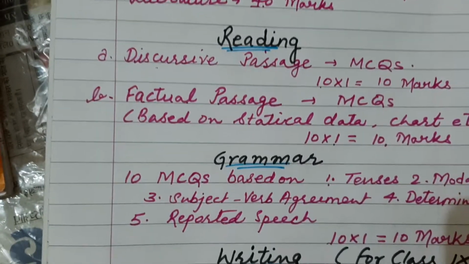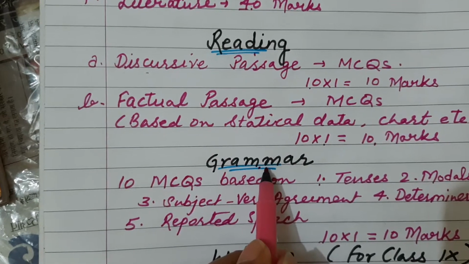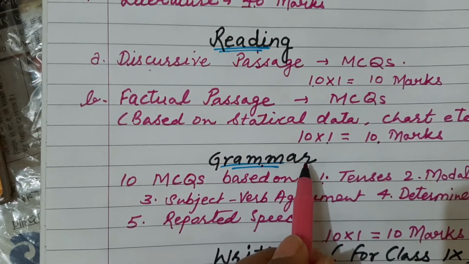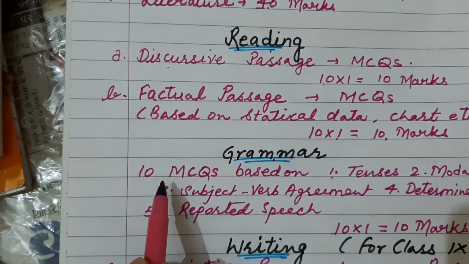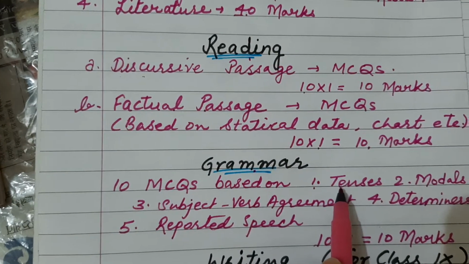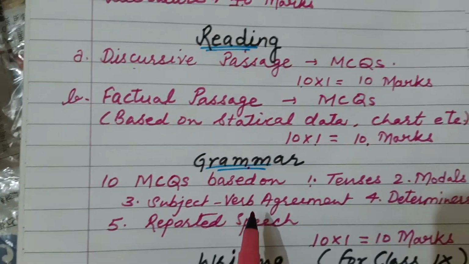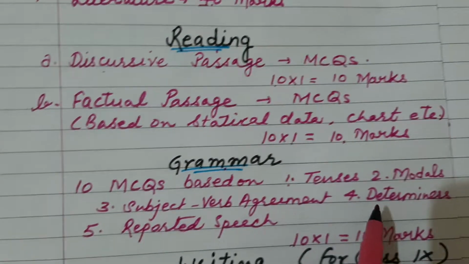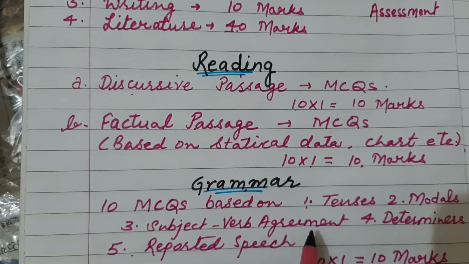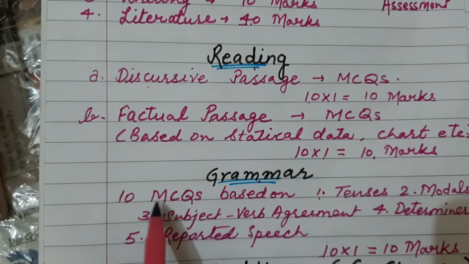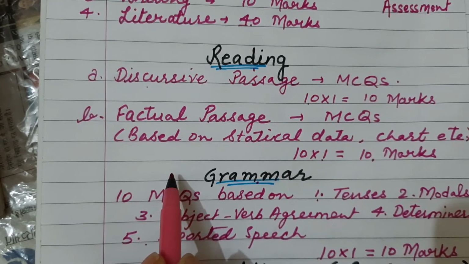Now proceeding towards the grammar part. Again, for grammar you will have to prepare grammar for 10 marks. There will be 10 MCQs, and they will be based on these 5 topics. First topic is tenses, second modals, third subject verb agreement, the fourth one determiners, and the fifth topic is reported speech. You have to prepare these 5 topics to answer the questions in grammar. That will be for 10 marks, right?